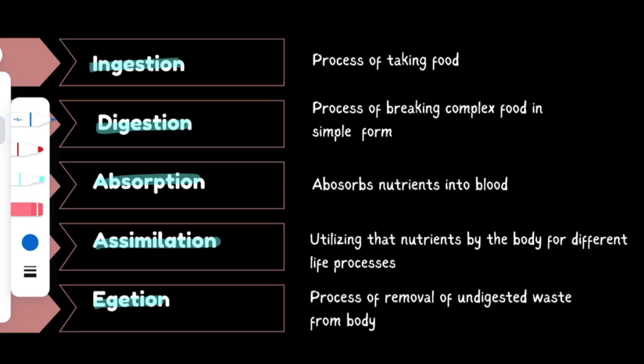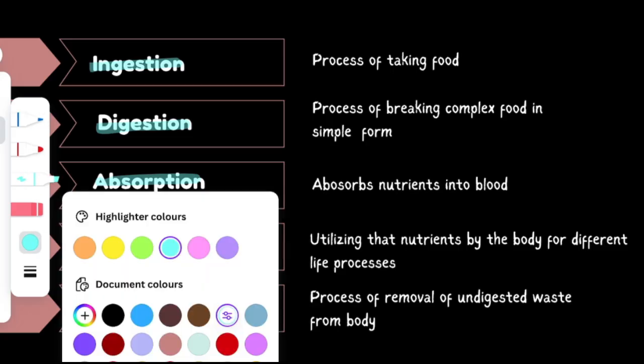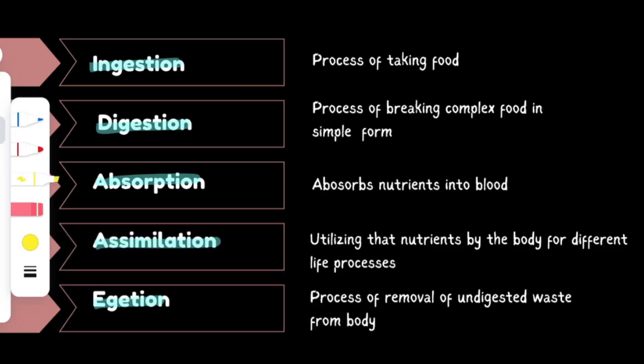So first is ingestion. Ingestion means the process of taking food. Simply, when we eat our food, it is termed ingestion. Okay. While digestion is a process of breaking complex food into simple soluble form.